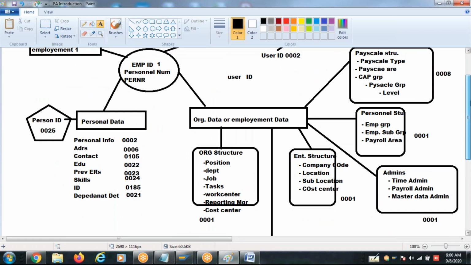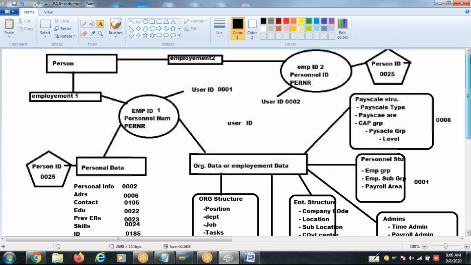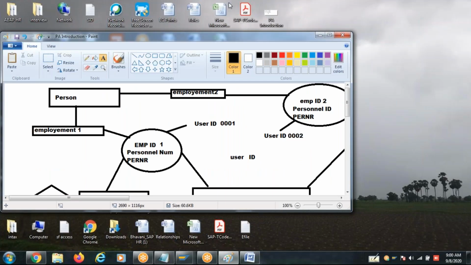Sir, have we done the integration part? Organization management, the integration between OM and PA, the class which you took yesterday. I explained the integration theoretically. I can show you that integration practically with all the tools after completion of PA.